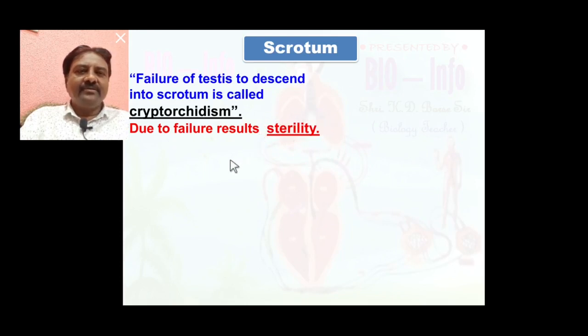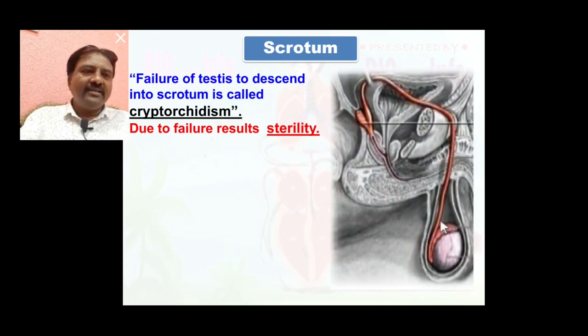because the normal temperature is not provided to the testes. Here in the diagrammatic representation, this is the scrotum, this one is the testes and the spermatic cord.